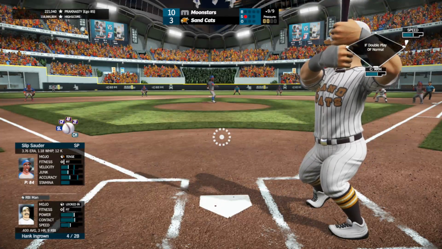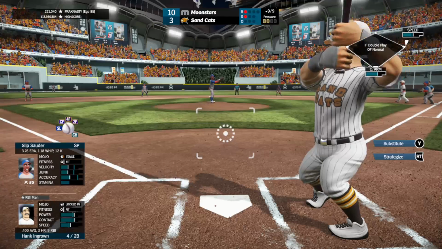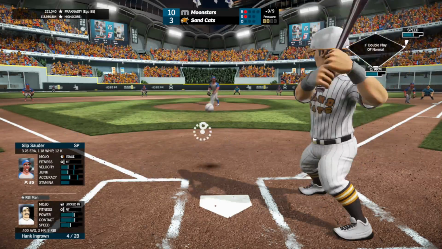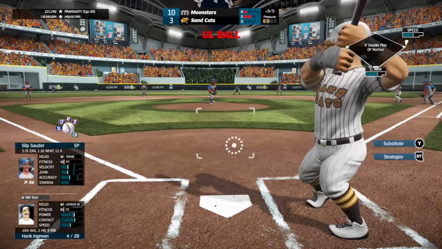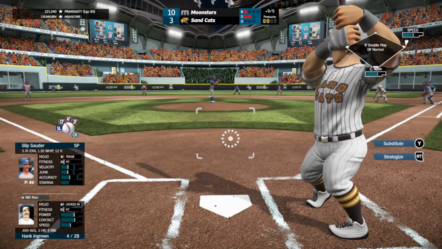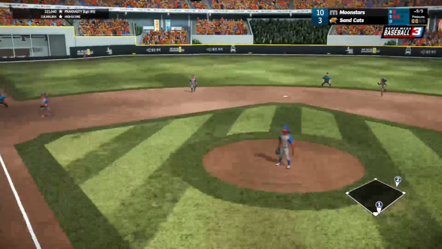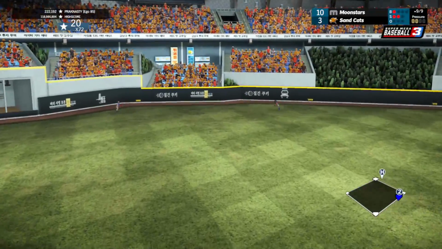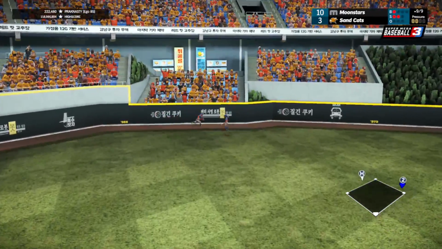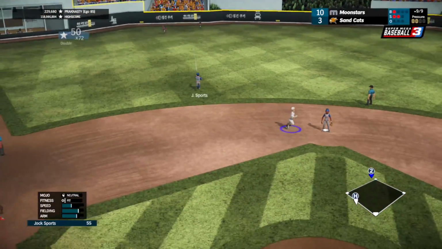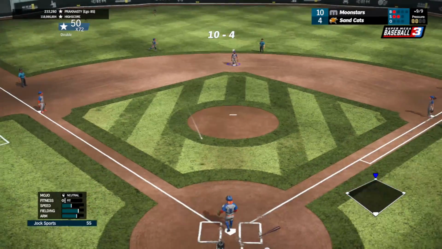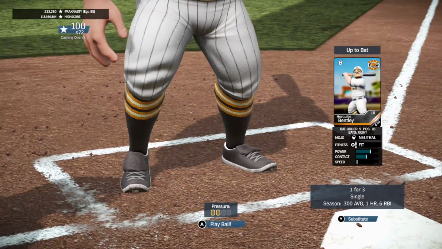Strike at the letters on the heater. Questionable. 0-1. That one misses high and inside. 1-1. Fastball away. Fouled off by Ingrown. 1-2 the count now. Fastball up. Line to left center field. That's going to be extra bases as that's going to roll. Gets by Simon's glove all the way to the wall. Cross will score from first on the double, and that makes it 10-4 as the Sandcats crawl back within a run. They're now down 6.